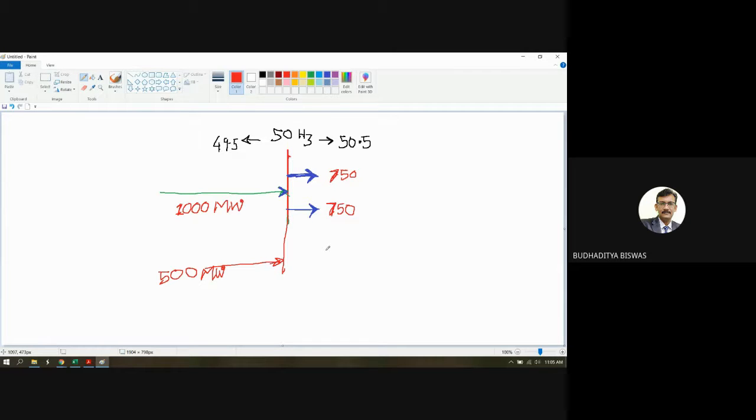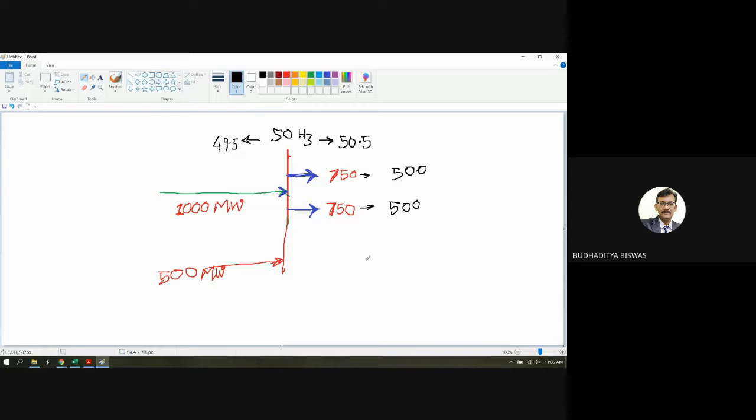So everything is healthy. Now this 750 megawatt is not a constant load demand, because you know the load demand constantly changes over a whole day, and sometimes it drastically increases or drastically reduces. Suppose this 750 megawatt load demand decreases to 500 megawatt and 500 megawatt.